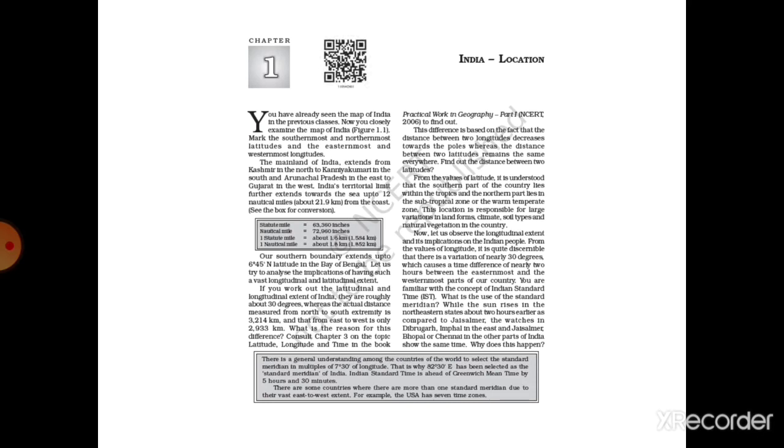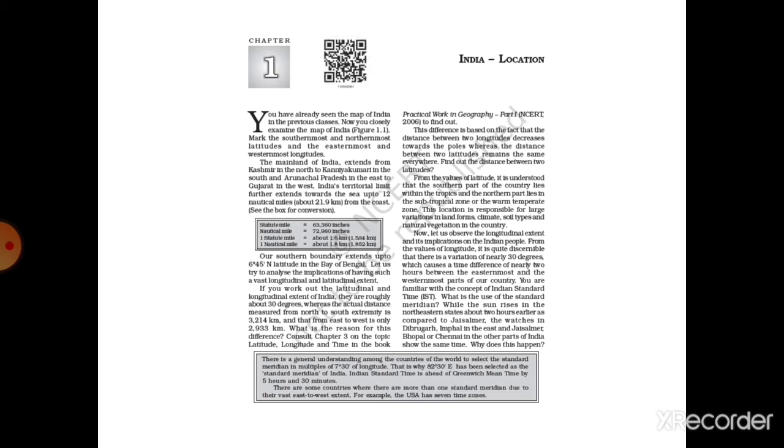Our southern boundary extends up to 6.45 north latitude in Bay of Bengal, that is near Andaman and Nicobar Island. You must have studied about the latitude and longitude. Latitude are the imaginary vertical lines and longitude are the imaginary horizontal lines. There is one important fact for these two lines: the distance between two longitude decreases towards the pole, while in terms of latitude they remain the same. They are horizontal lines, they are parallel everywhere.